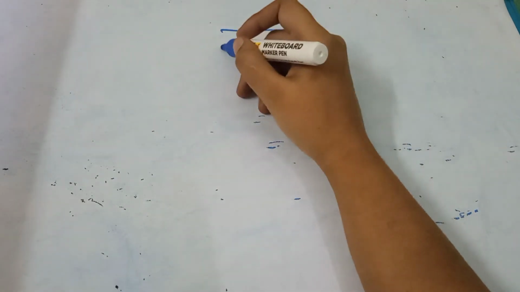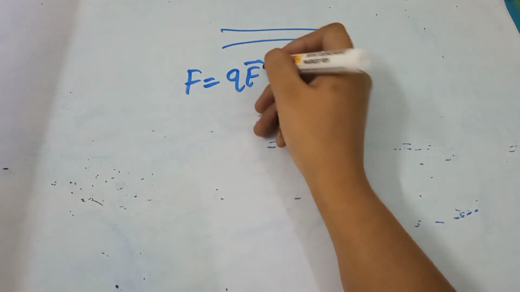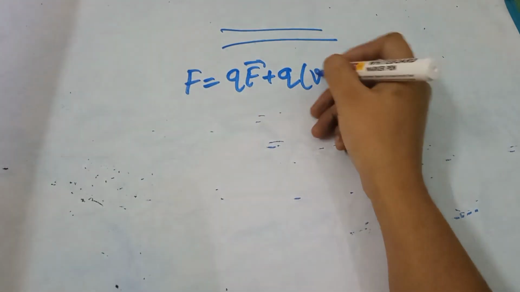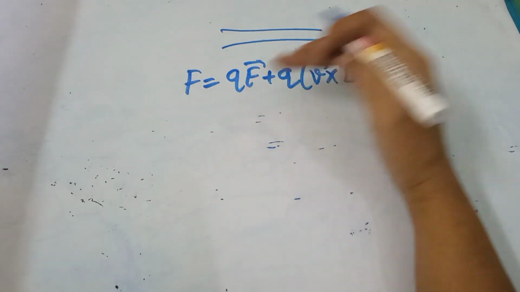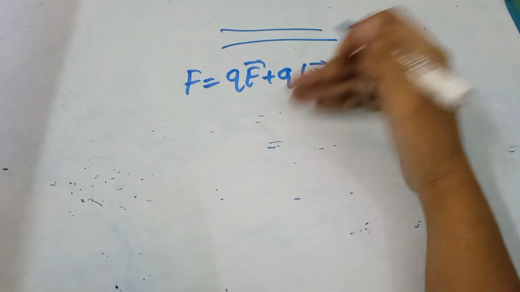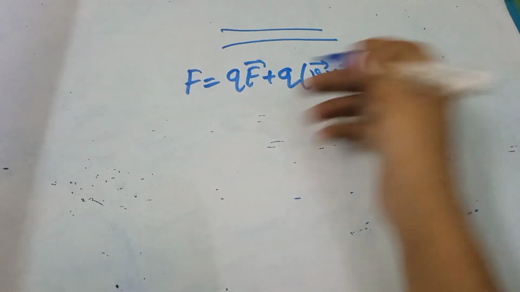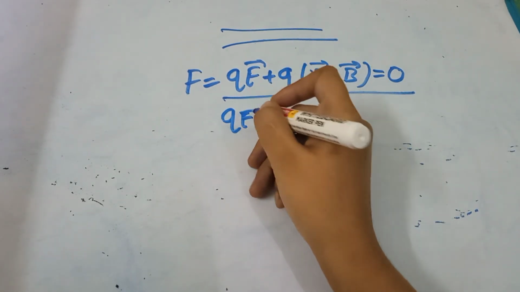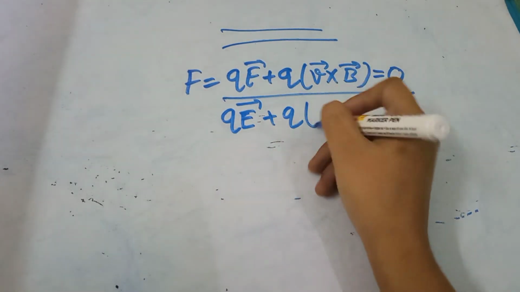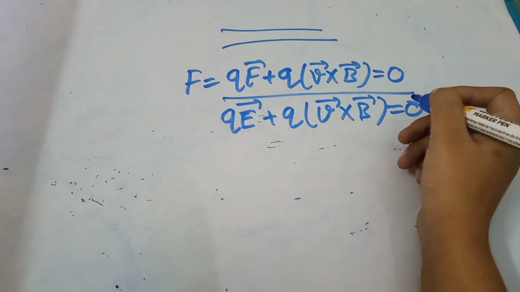If electric field is there and magnetic field is there, then the total force is F is equal to qE plus qV cross B. And if the electron in the presence of electric field and magnetic field is undeflected, that means the total force on that charge is equal to 0. So qE plus qV cross B is equal to 0.